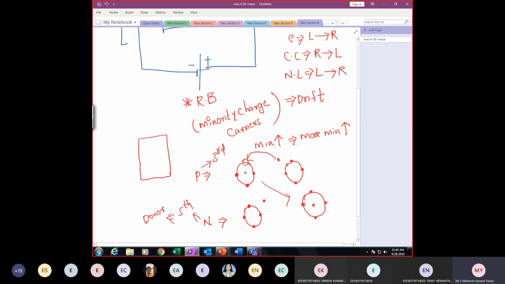Now because of the emission of light on the depletion region, the structure will be something like this. It is in a neutral state. Now because of this light, what will happen? It will break this covalent bond so that the electrons present in the outermost shell again become free electrons. Correct?